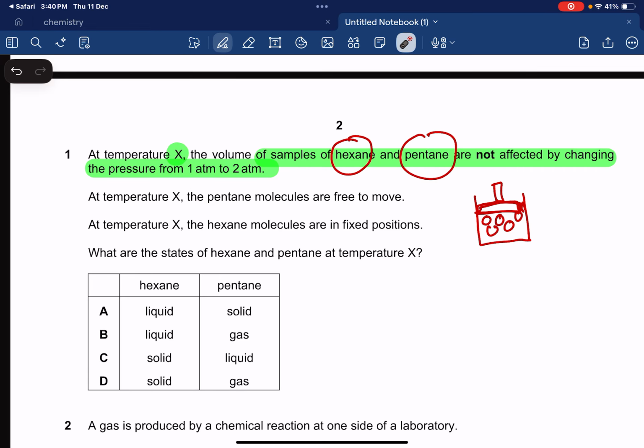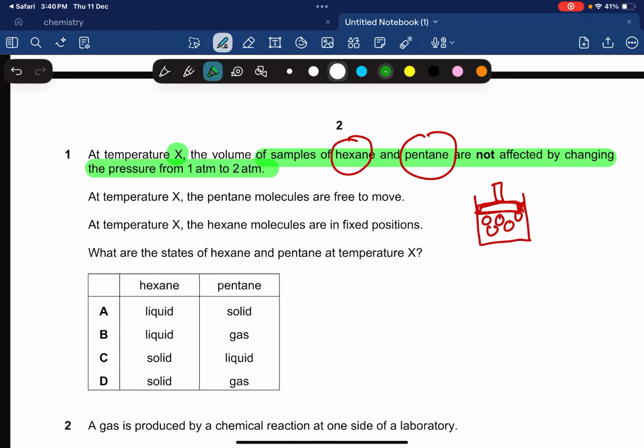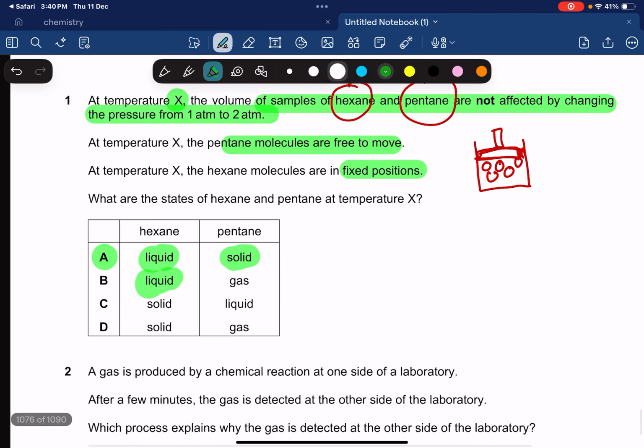Next it says at temperature X, the pentane molecules are free to move. When we know that they're free to move, then we know that molecules can only move freely in liquids. In solids, molecules are in fixed positions, they cannot move freely. So pentane is definitely going to be a liquid at this temperature. Now the next thing, hexane. At temperature X, the hexane molecules are in fixed positions. We know that molecules in a solid are in fixed positions. So option A is going to be correct. I hope that makes sense.